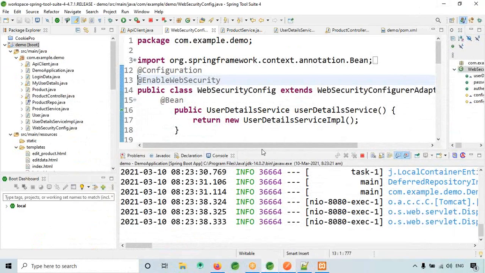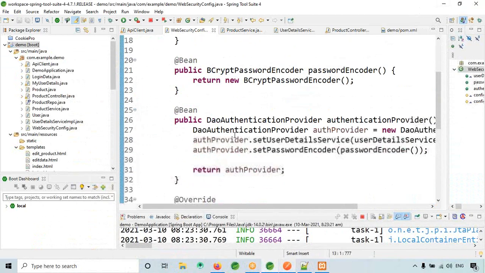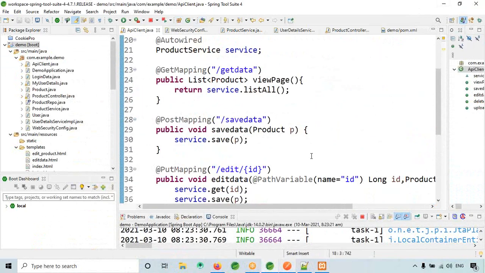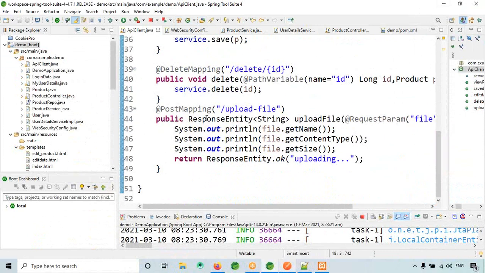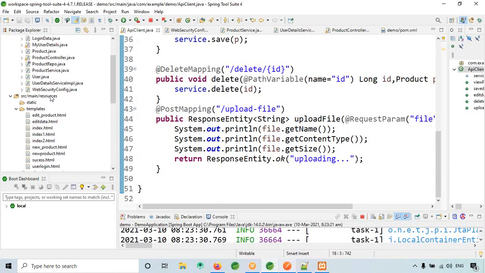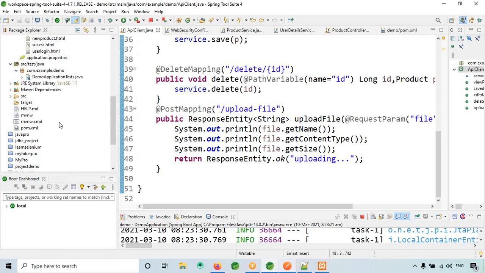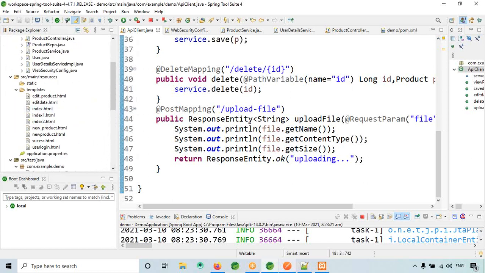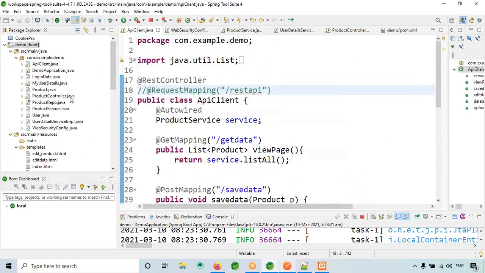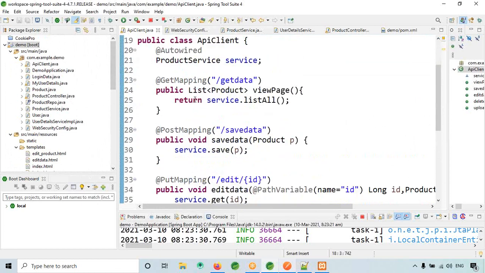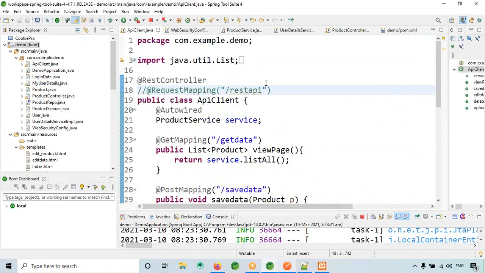Guys, actually there is some issue with my APIs, okay? So let me have a look at it. Because I haven't checked my project properly, I've implemented so many things, right? So maybe I'm not sure. If I create a new project and copy paste, it will take a lot of time. I will do one thing.